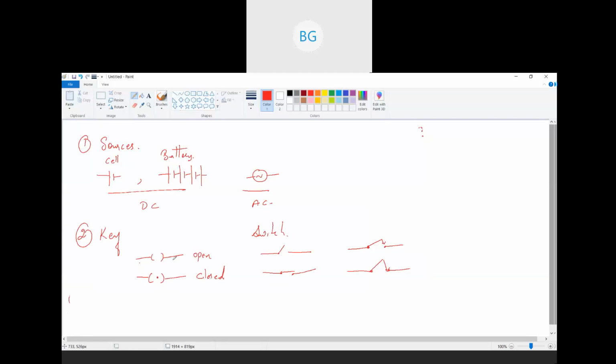Then we saw a resistor. A resistor is something which opposes the flow of current. That is, it decides how much current will flow in that circuit. So if it is a fixed resistance, that is, the opposition is fixed, then it is shown in this fashion. It is called a resistor. If I can vary the resistance, then it is called a rheostat and it is shown in this fashion with an arrow. Okay, this is called a rheostat.